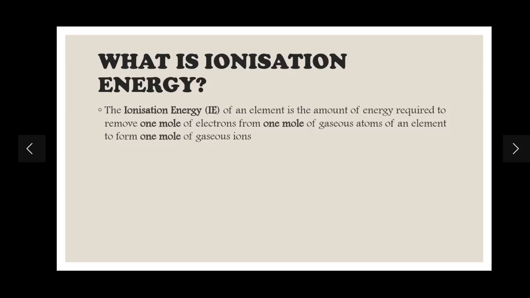Make sure whenever you write these definitions, you write them word for word to secure your mark. Maybe you missed gaseous, gone. Maybe it's a 1 mark question, you lost that 1 mark. And we know how important every mark is in your CIE exams, whether it may be A level or IGCSE. Every mark is important when you are answering these questions.